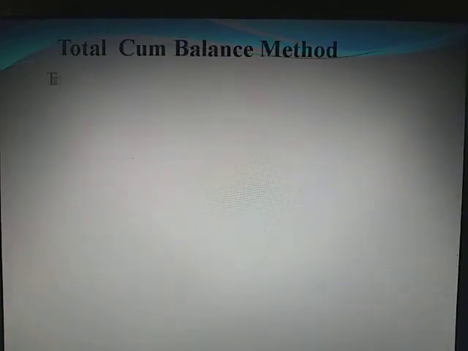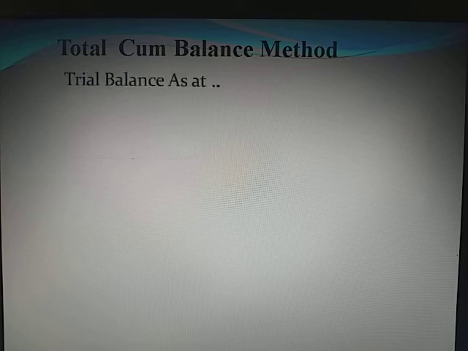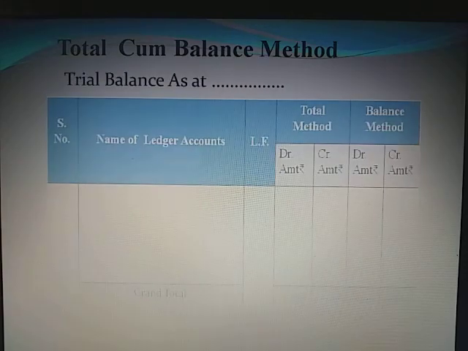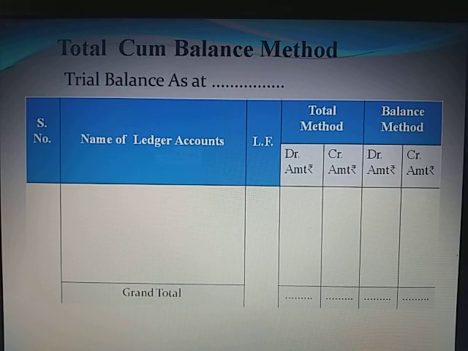Then the next is total cum balance method. Under this method, the trial balance is prepared by taking both total of ledger accounts as well as the balances of ledger accounts.